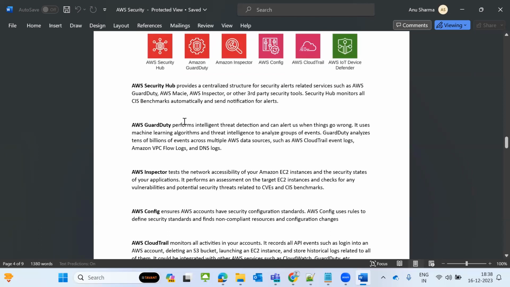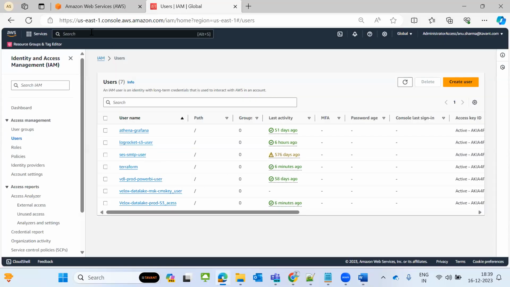And AWS GuardDuty performs intelligent threat detection and can alert you when things go wrong. It uses machine learning algorithms and threat intelligence to analyze groups of events. Basically, GuardDuty will monitor suspicious IPs and show them. Okay, let me show you how GuardDuty works.